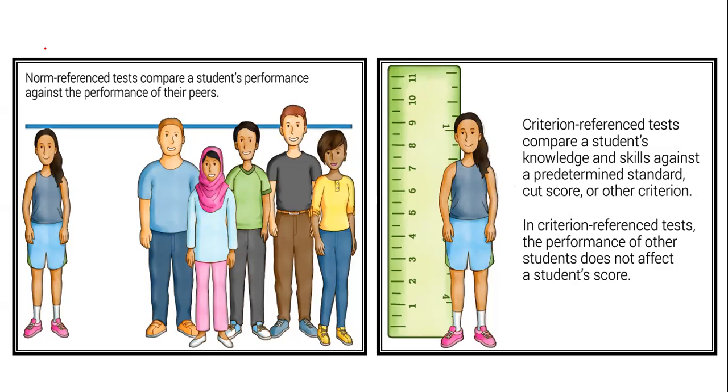So here the performance of others does not affect the student's score. Let's understand it very well, because there are questions where they clearly say that in this particular type of evaluation there is a comparison, so students get confused. If it is a comparison between peers, it is norm reference, but if it is with the cutoff, a percentage, a benchmark or a standard, that is called criterion reference.